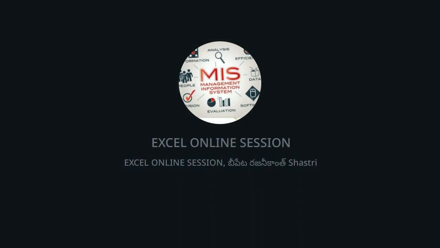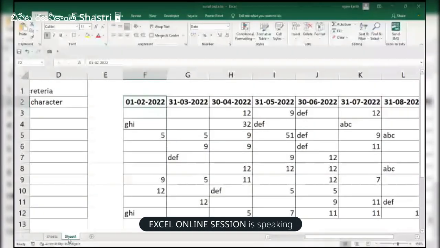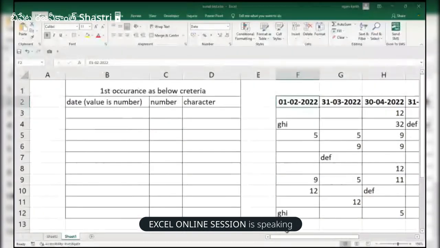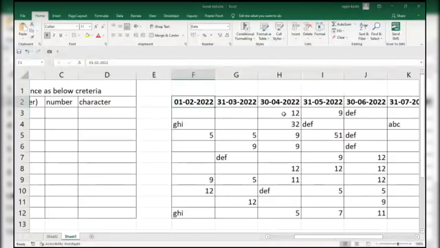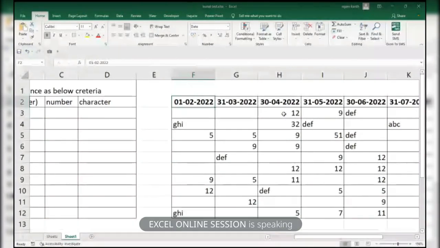And coming to our session. What I said: you have to pick up the first occurrence of a number here, the first occurrence of a character here, and the first occurrence of a number here. If the first occurrence is a number, then it should pick up the date.